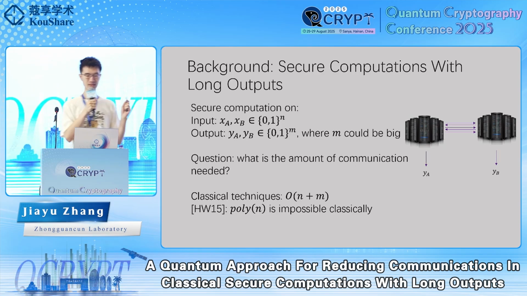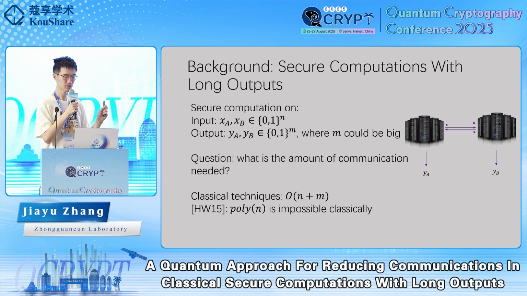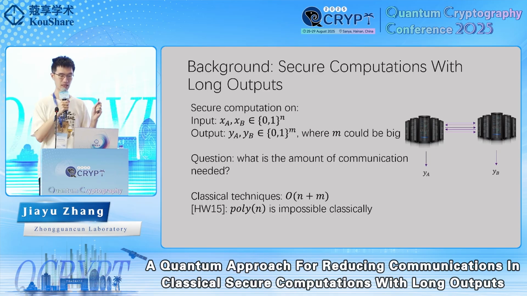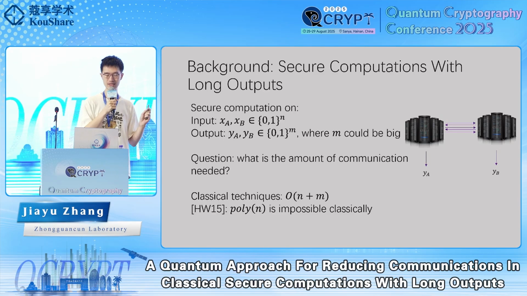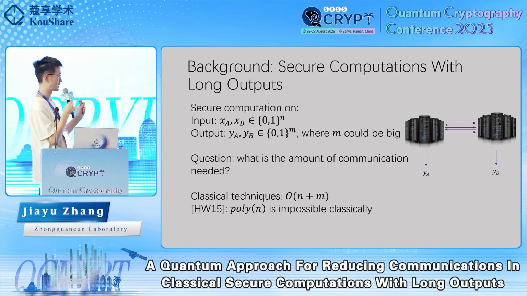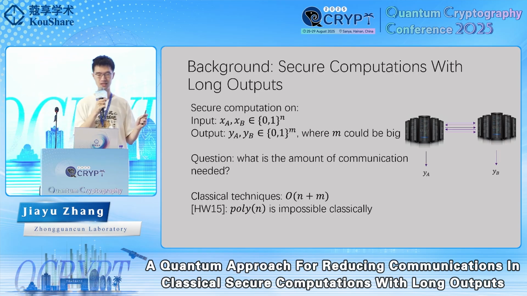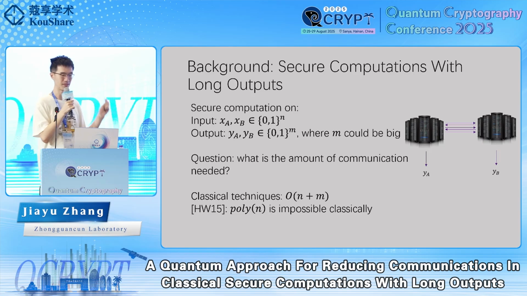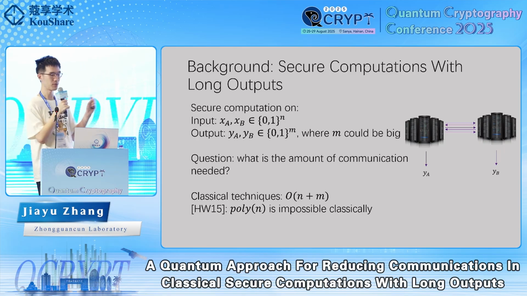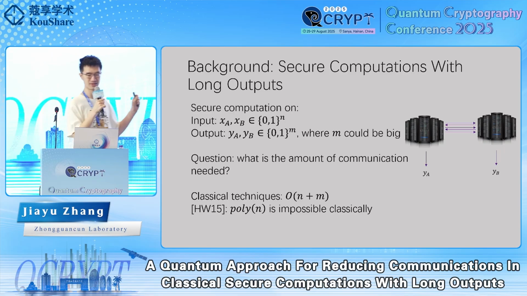That is, the communication complexity only depends on the total length of the input and output. This is already pretty non-trivial because it does not depend on the circuit evaluation time, does not depend on function evaluation time. But this is still undesirable because when the output length is big, which means when m is big, this is still pretty long.